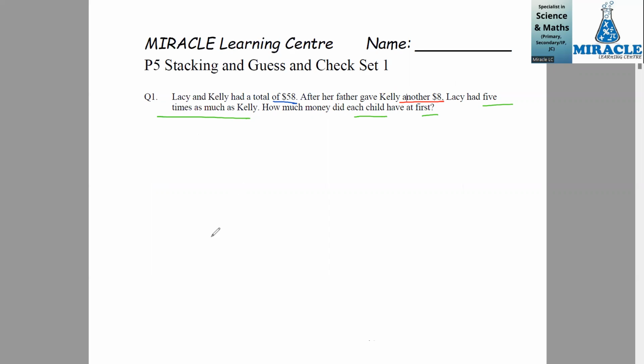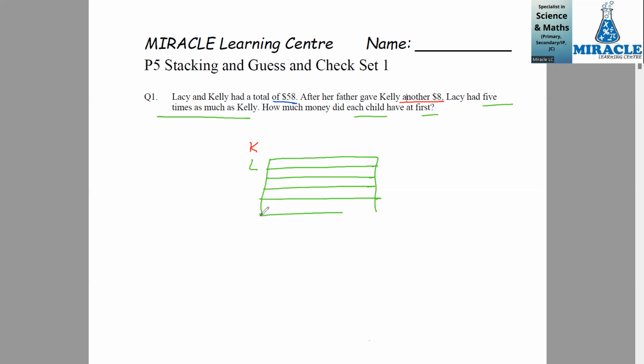So let's draw our models first. We have Kelly and we have Lacey. And the question says that Lacey had 5 times as much as Kelly. So let's draw 5 units for Lacey. And now let's draw 1 unit for Kelly. Okay, so we know that Kelly received another $8 for her to have 1 unit. So let this box be worth 8.